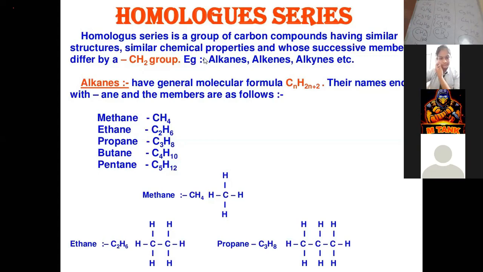These are certain characteristics of the homologous series: all the members of a homologous series can be represented by a general formula. They have similar chemical properties. There is a change in physical properties over a regular gradation. The melting and boiling points increase with the increase in molecular mass.